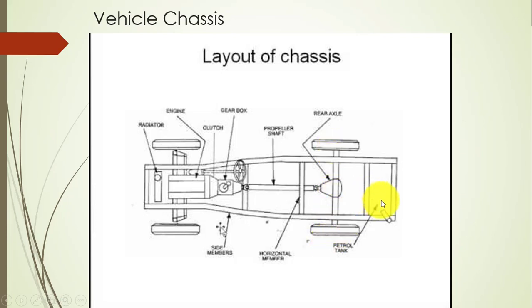Chassis is an assembly which we can drive. The only things not available in the chassis are the vehicle body, and the auxiliary system. The auxiliary system is the electrical system of the vehicle, which is also not a part of the chassis and is only given as an auxiliary system, not a primary system of the vehicle.